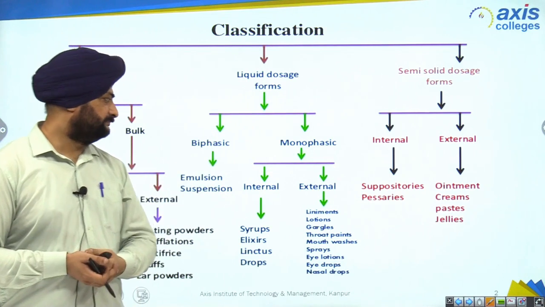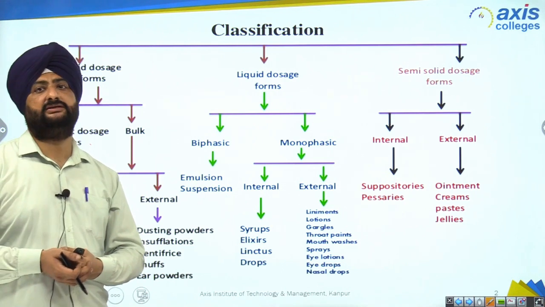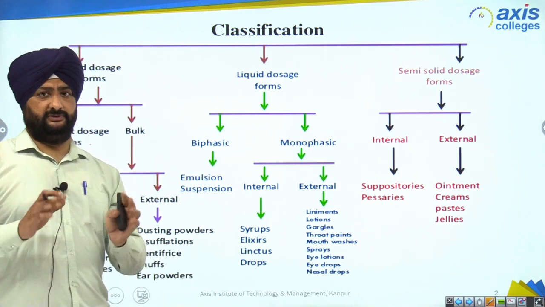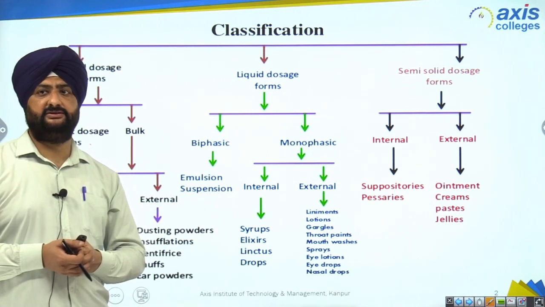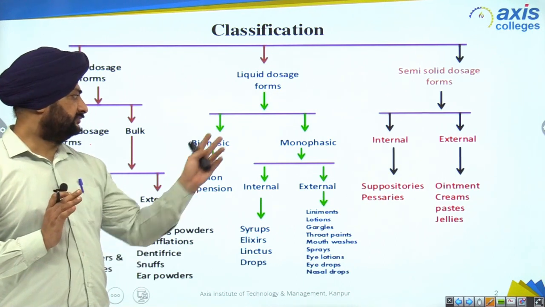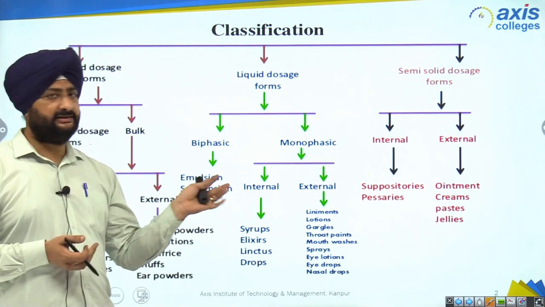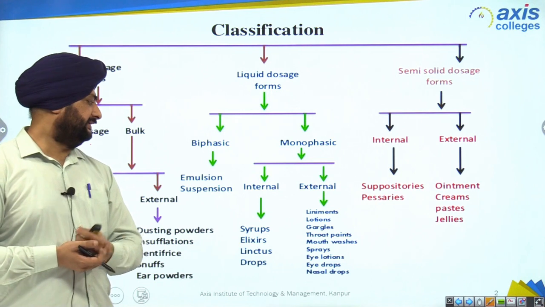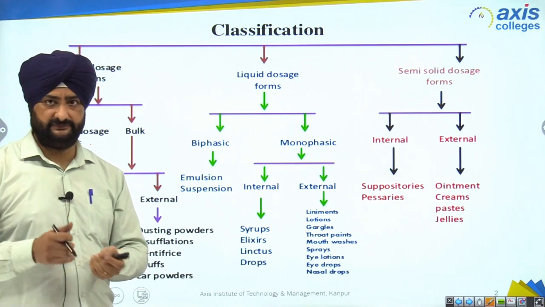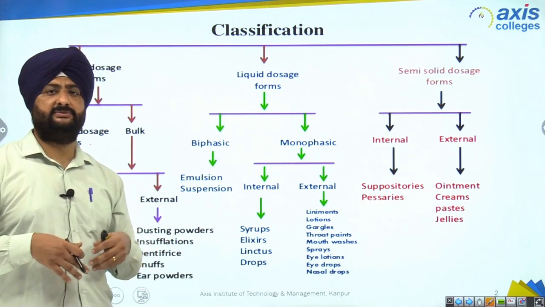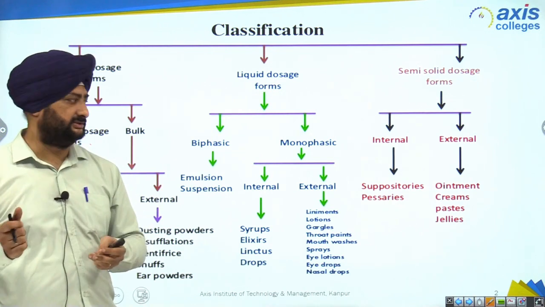Now comes to monophasic. Monophasic means single phase. The solute is easily dissolved, gets dissolved in the solvent. We can't distinguish it by normal seeing, by normal watching. It looks like only a single phase. And monophasic liquid dosage form further divides into two types, internal and external. Internal, as I discussed earlier also, in internal, syrups, elixirs, linctuses and drops are there, which we use to swallow, right? Then it goes into the stomach. From stomach it goes into the intestine, gets absorbed. Absorbed means goes into the blood circulation.